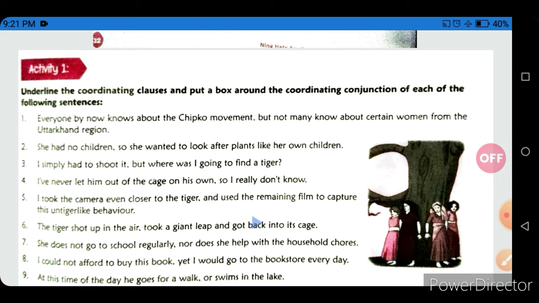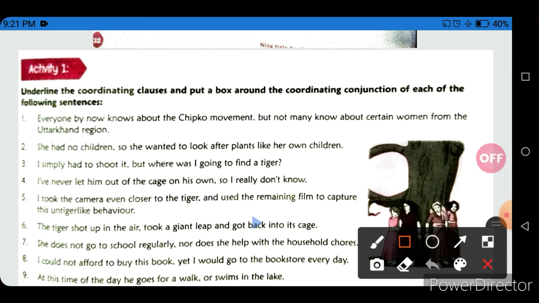Underline the clauses and put a box around the coordinating conjunctions in each of the following sentences. First question: Everyone by now knows about the Chipko movement, but not many know about certain women from the Uttarakhand region. Can you see which is the conjunction used here?